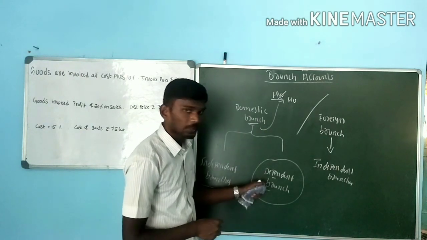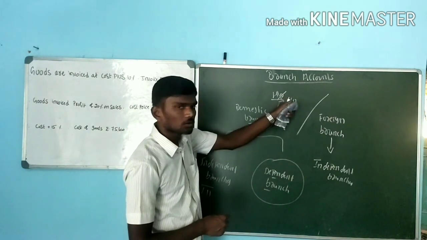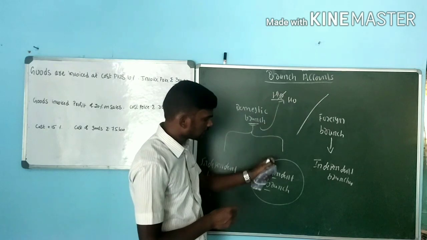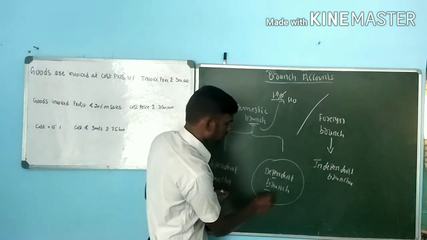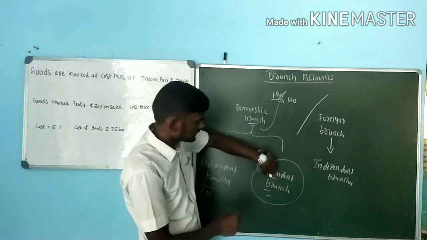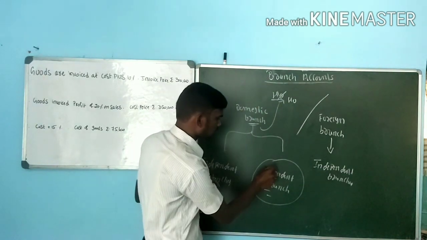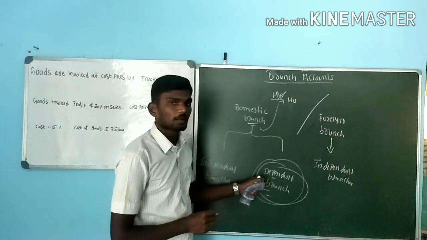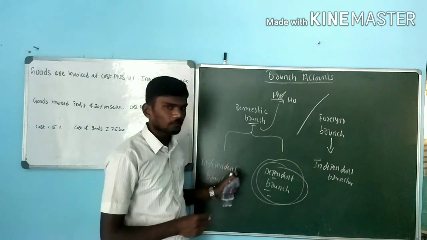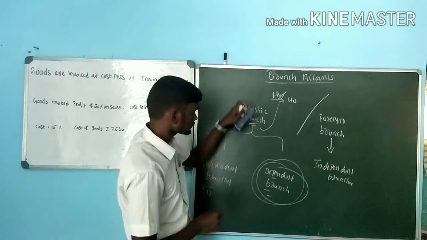Whereas dependent branches completely depend on the head office, so here we are going to prepare separate books of account. So under branch accounts, we are going to prepare only dependent branches, not independent branches.